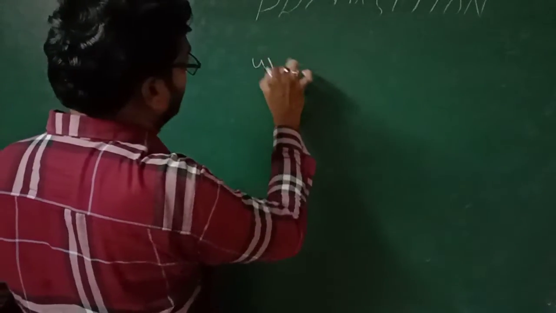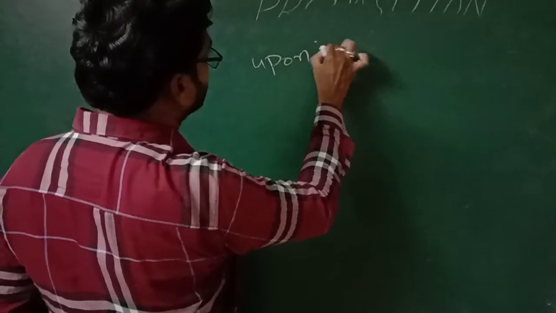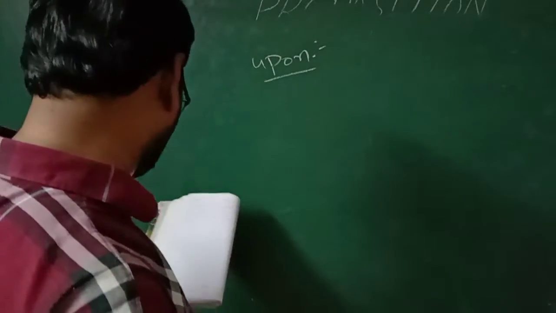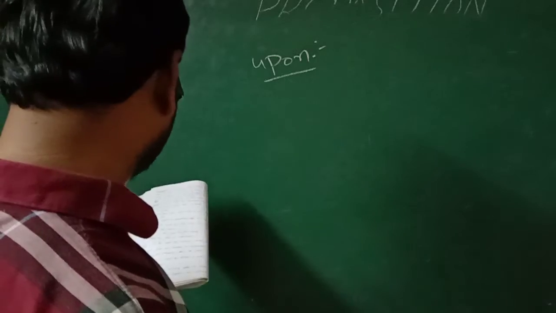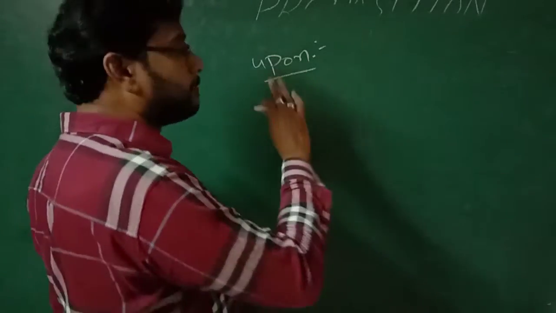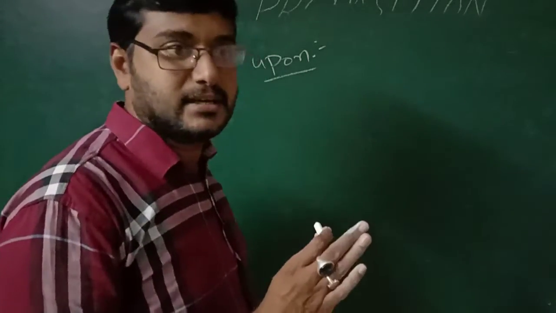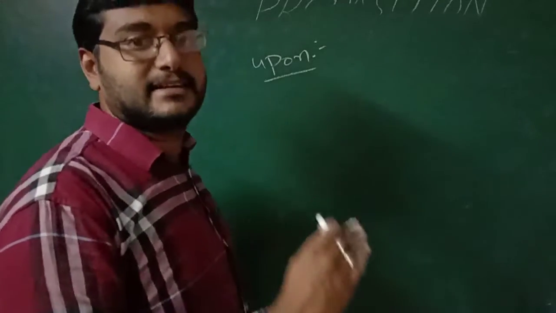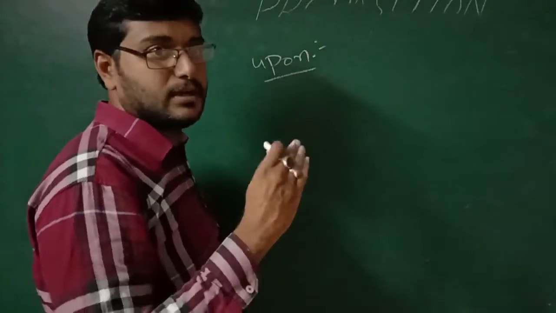Next one is upon. So where are we going to use the word upon? It is used for things or persons in motion. So upon is also used for things or persons which are in motion. That I said before. Motion means what?